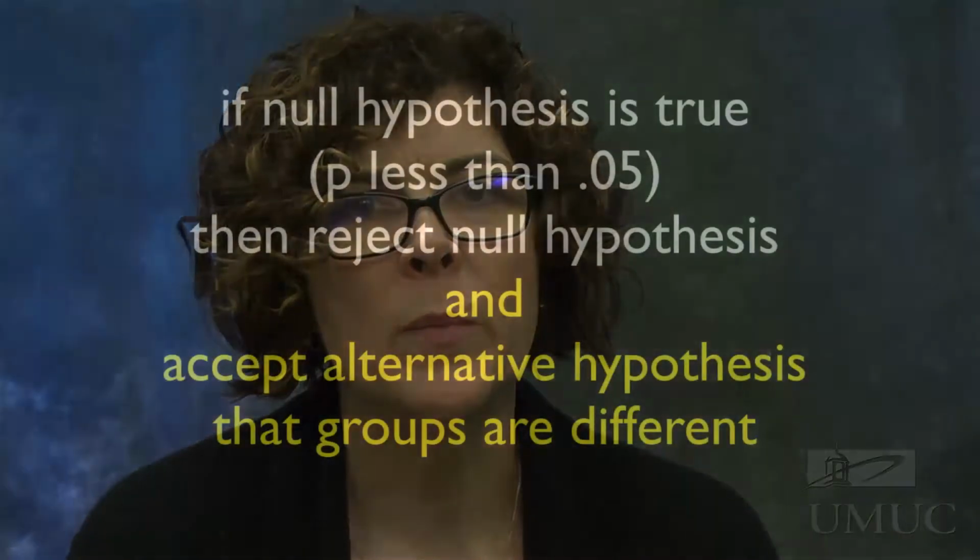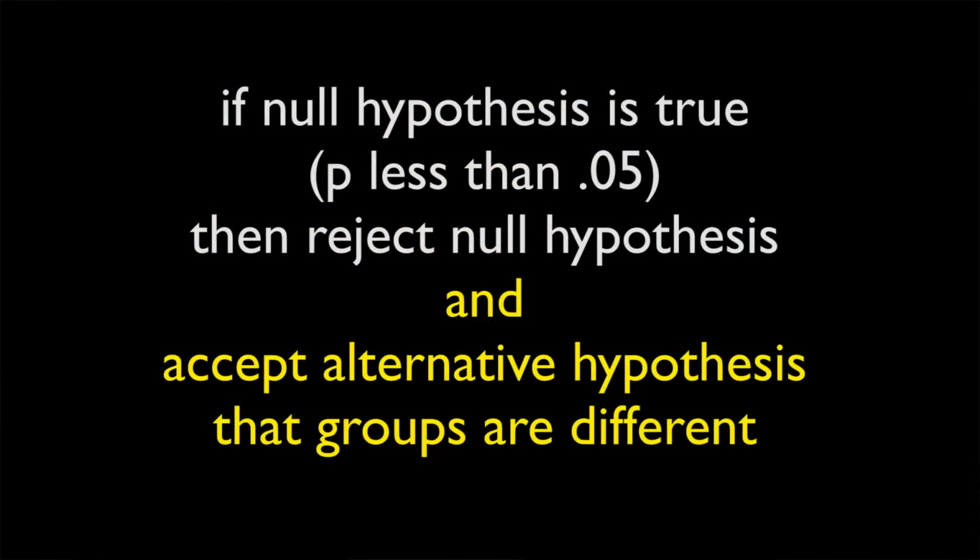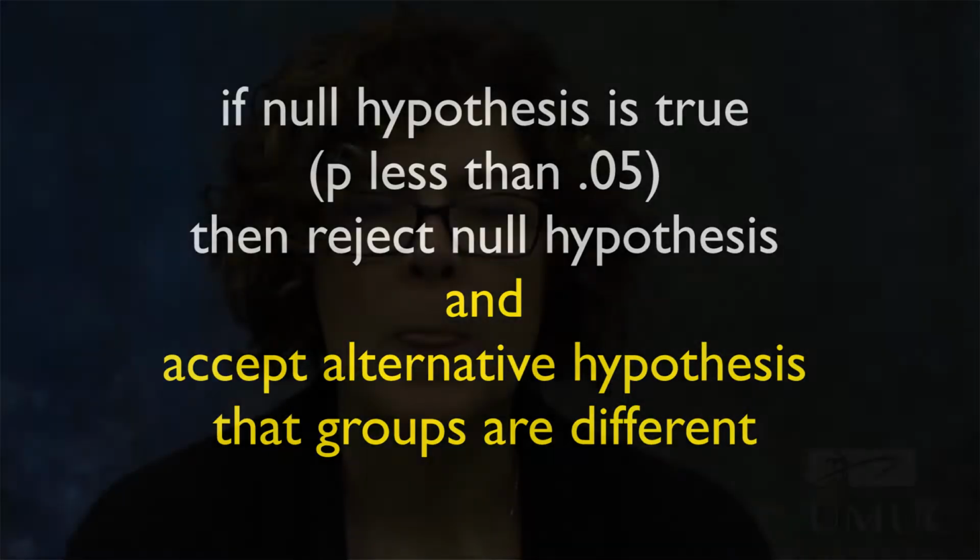It requires either manual or computer calculation of the value of the test statistic chi-square, which is in turn used to determine the probability that the null hypothesis of no difference is true. Usually, if the probability that the null hypothesis is true is less than 5%, or p less than 0.05, then we can reject the null hypothesis and accept our alternative hypothesis that the frequencies, and therefore the groups, are different.